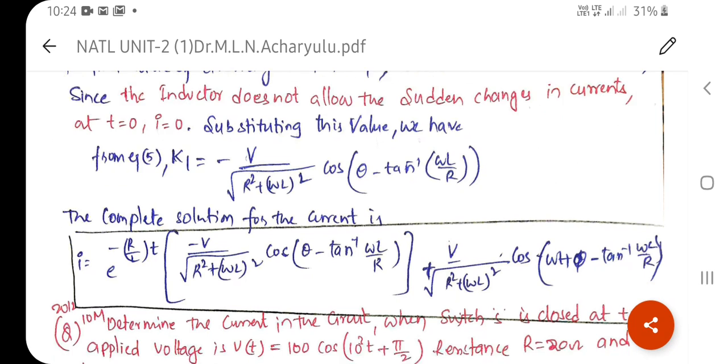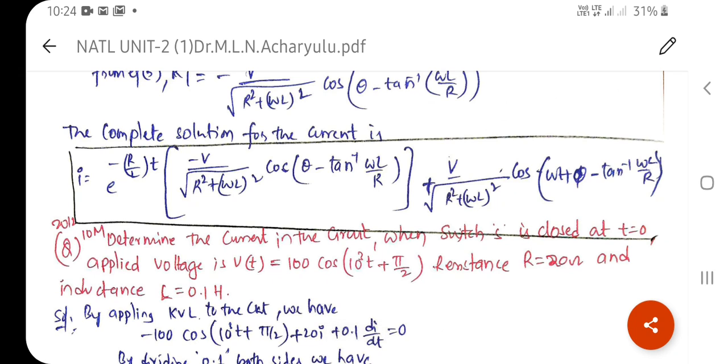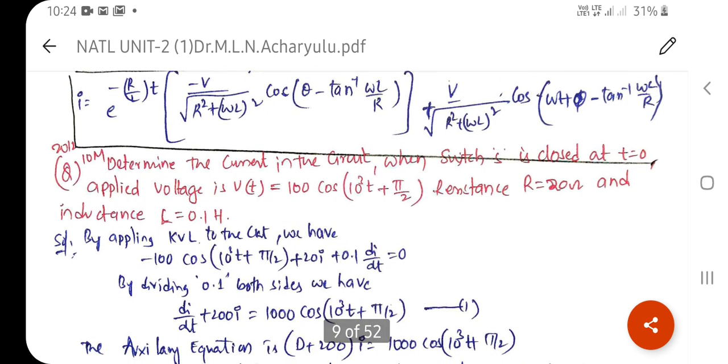Now we are going to do another example problem, which was in the 2012 JNTU examination, for 10 marks. Determine the current in the circuit when the switch is closed at t equal to 0. The applied voltage is V of t equals 100 cos of 10 cube t plus pi by 2. Here the resistance R is equal to 20 ohms and the inductance L is equal to 0.1 henries.